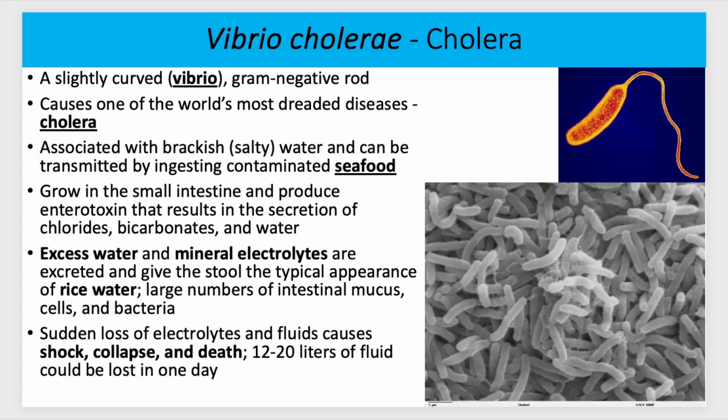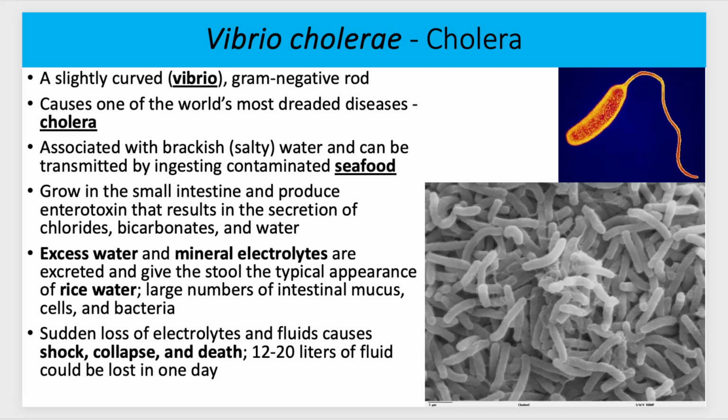That brings us to cholera. For cholera, the shape is a slightly curved vibrio, a gram-negative rod. So you see it here in the top right. It's got a slight curve to it. Some of these you see a little bit more. It's gram-negative. It causes cholera, which can be fatal. With proper treatment, it won't be. There's about a 1% fatality if they're treated properly. But if they're not, then there's a very good chance that they can actually die from it.